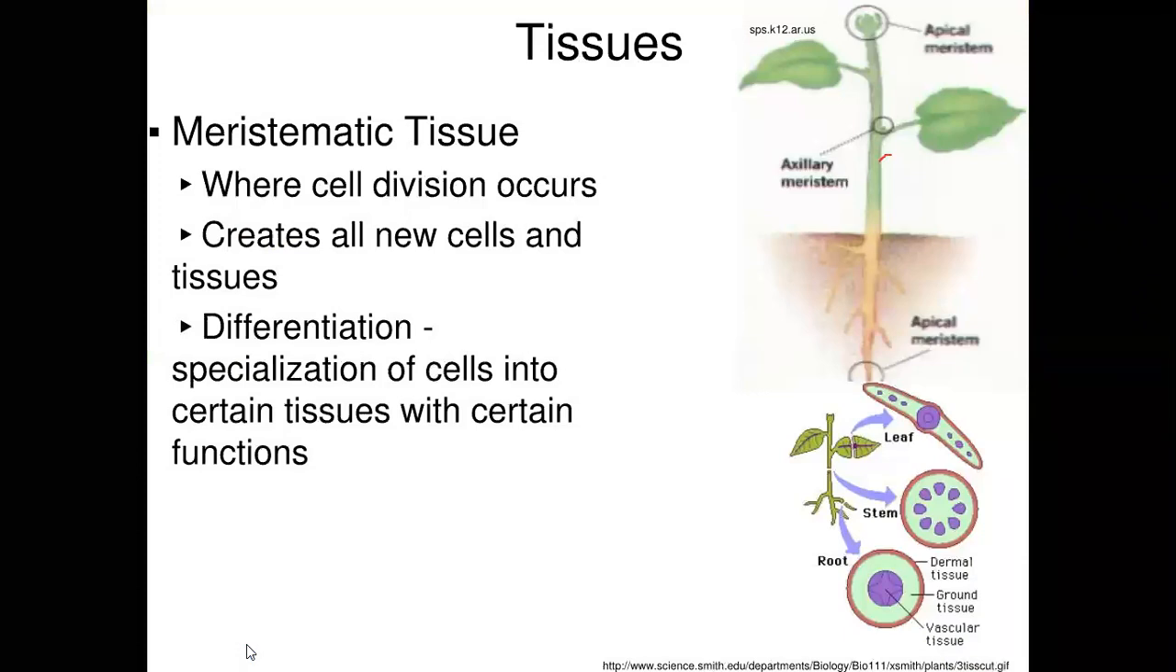Now you must be thinking that I'm just using the term meristematic. What actually is the meristematic? Yes or no? Now you have to know what meristematic tissues are. Let me tell you. This is meristematic tissue, where cell division occurs and creates all new cells and tissues.